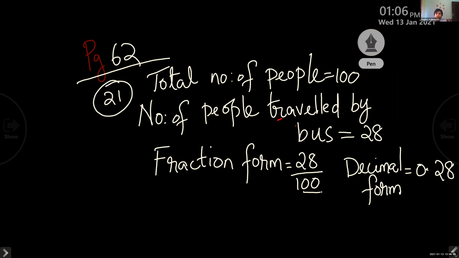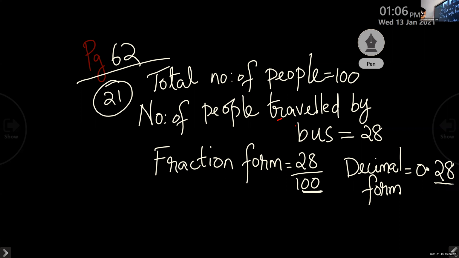Can I write on the side of number of people traveled by bus? Okay, you can write on the side also. So children, those who had doubt in how to write the number in decimal form, please check here. We have 2 zeros, so after the decimal point there should be 2 decimal places. Okay.